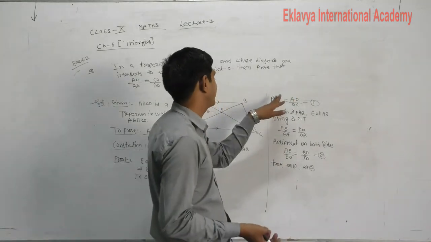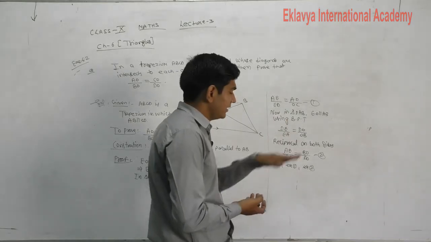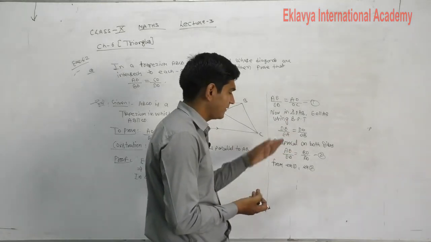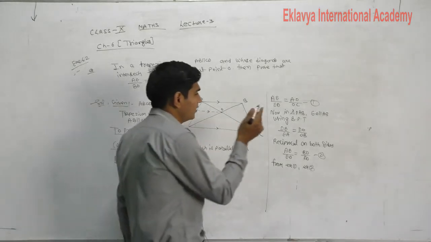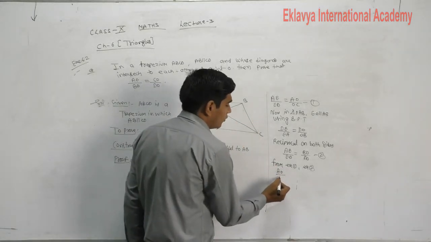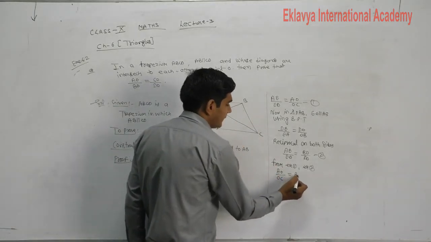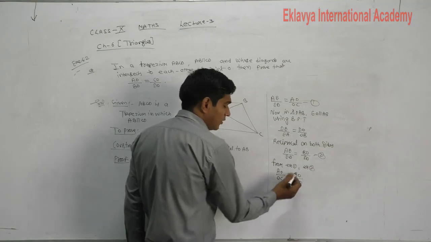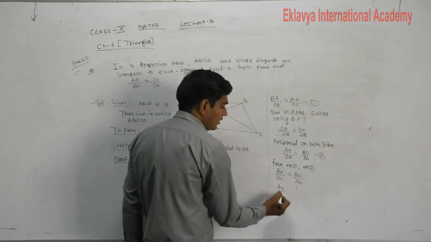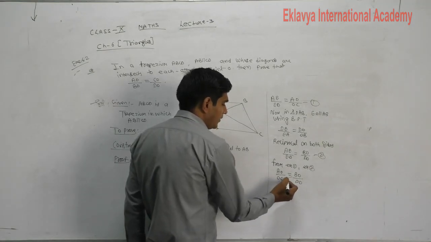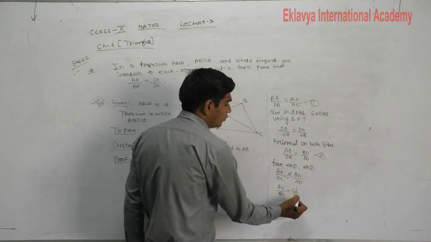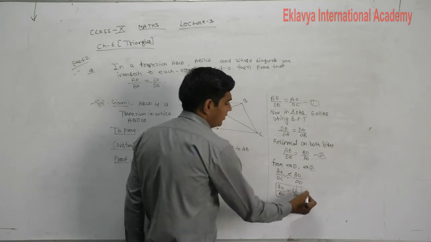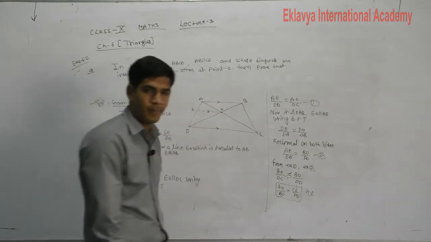In equation first, what is the left hand side? AE upon AD. In equation second also the left hand side is AE upon AD. So their right hand sides must be equal. So AO upon OC equals BO upon DO. Now interchanging the values, AO upon BO will come here and OC will go there. AO upon BO is equal to CO upon DO. Hence proved.